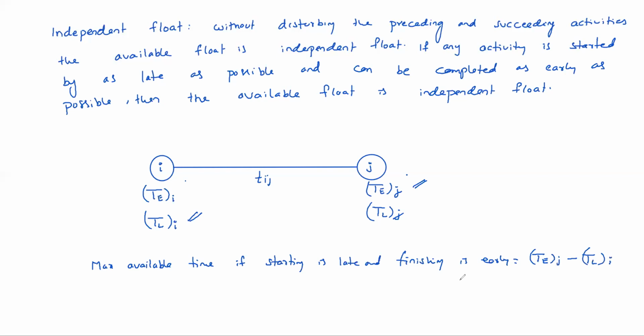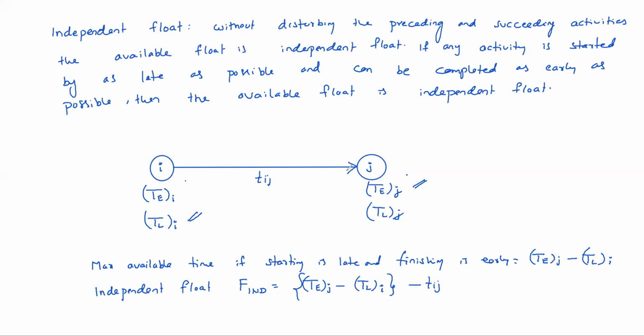That is the maximum available time. Then independent float equals T of j minus TL of i minus duration. Tij is the duration of that activity.